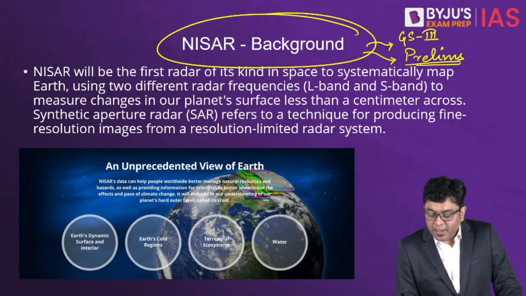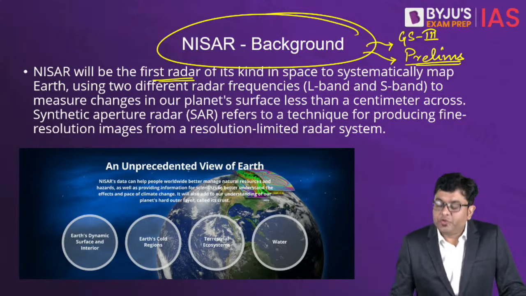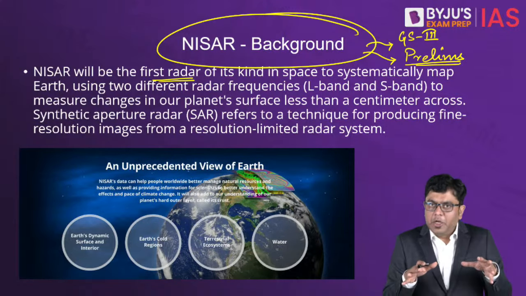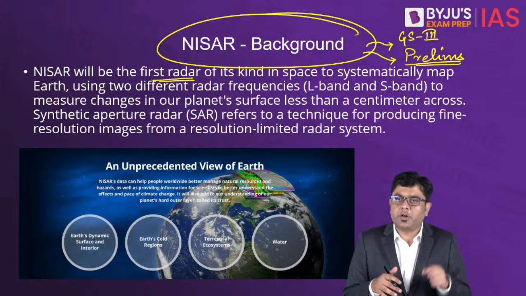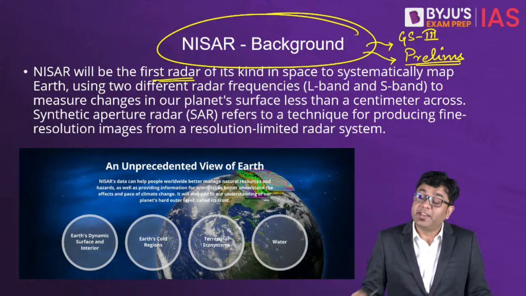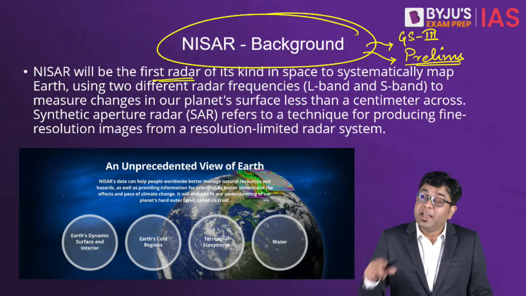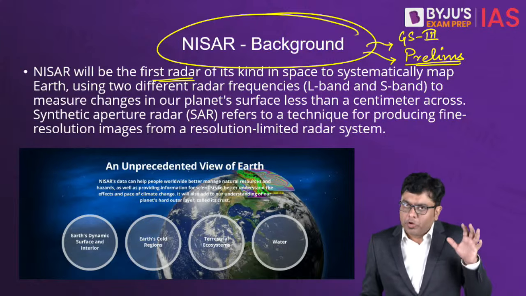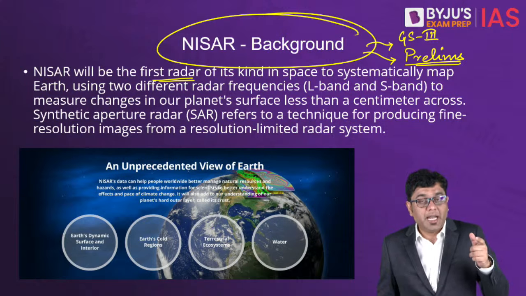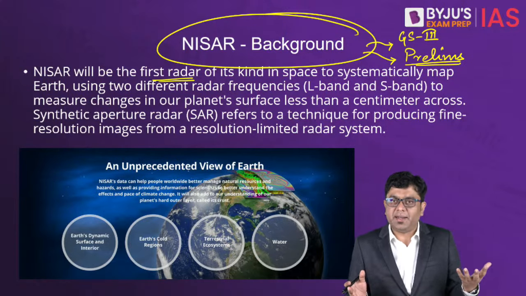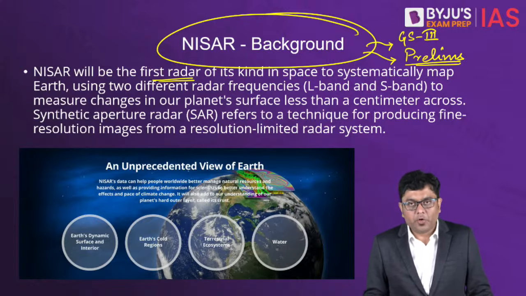It is a kind of radar which will be launched, whereby with the help of multiple frequencies, you will be able to study the ground surface to the minutest detail, so that even if there is a 1 centimeter movement on the ground surface, it can be caught by the radar. It is a special kind of radar which we refer to as SAR, or synthetic aperture radar. In that synthetic aperture radar, one band frequency will be developed by ISRO, another band frequency will be developed by NASA, and then together it will carry out its study.